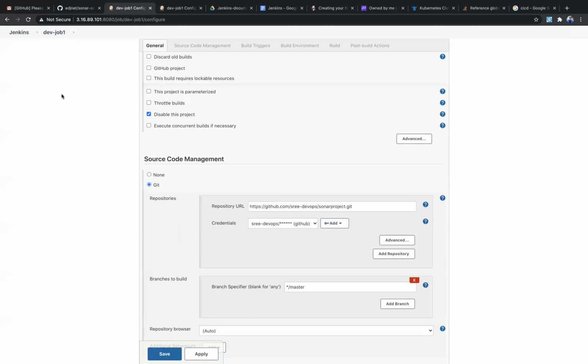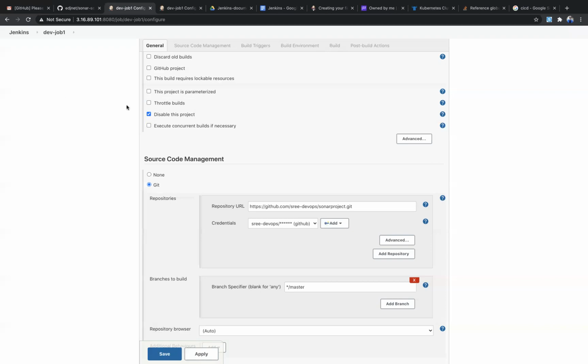But maybe this job is configured in some other job, so when that job is triggered, automatically this job is also triggered without any manual interaction, without us clicking on build. But you may not want this job to be triggered, because you have not completed it fully and you have some work to do in this job.